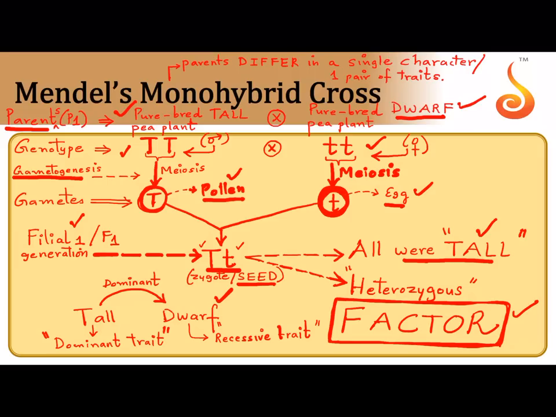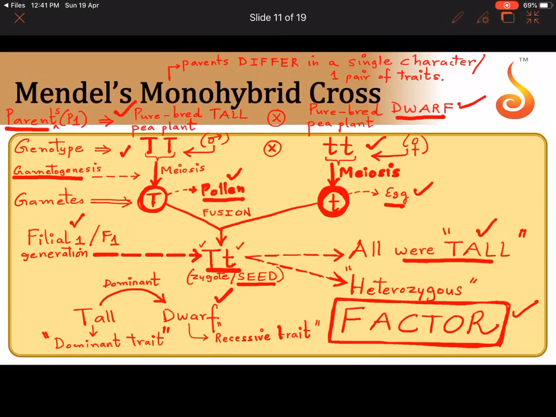Then when they combine during fertilization, here you can write gamete fusion. When a pollen carrying capital T combines with an egg carrying small t, you get a seed, a zygote, which is capital T, small t. He took this seed and sowed it in the ground. He obtained all of them were tall. What is this generation of plant called? F1 or first filial generation.